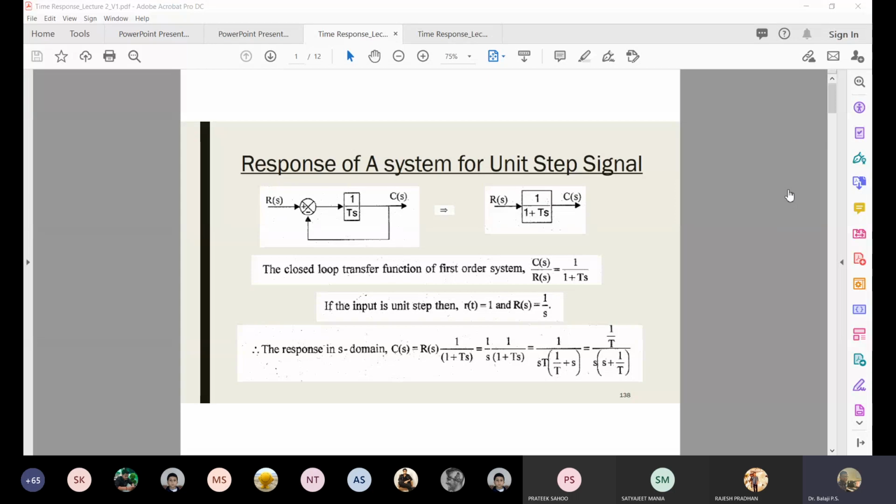Do you remember? Sinusoidal signals. Sinusoidal and random.